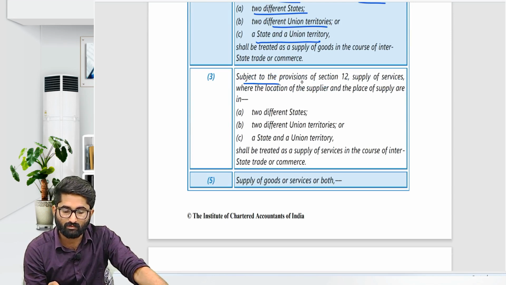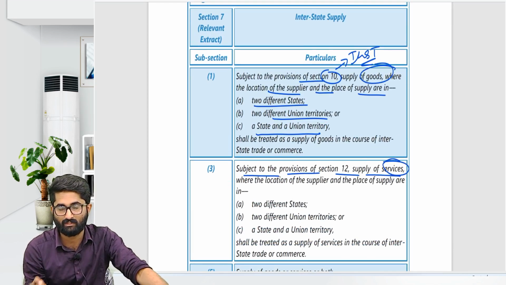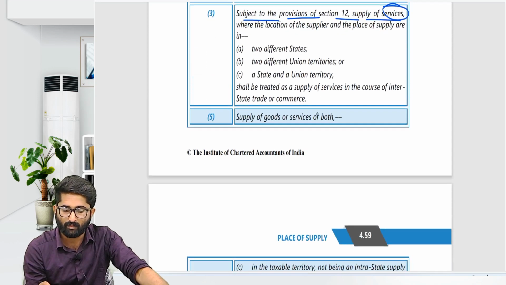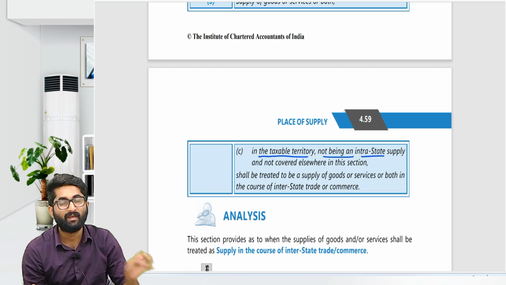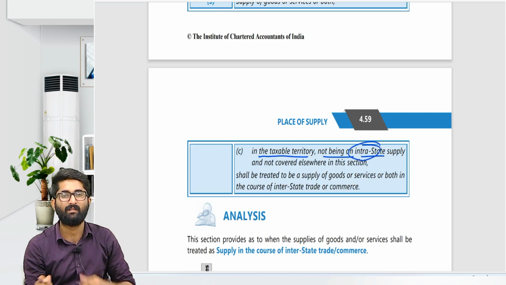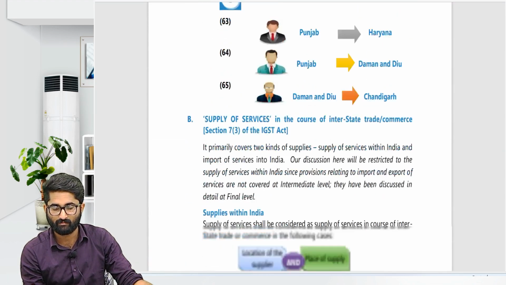And subject to the provisions of section number 12, supply of service. See, this is supply of goods and this is supply of service. Only that is the difference. All other things are the same. Supply of goods or services, both in the taxable territory, not being intrastate. So anything other than intrastate will be considered as interstate. So this is about section number 7.